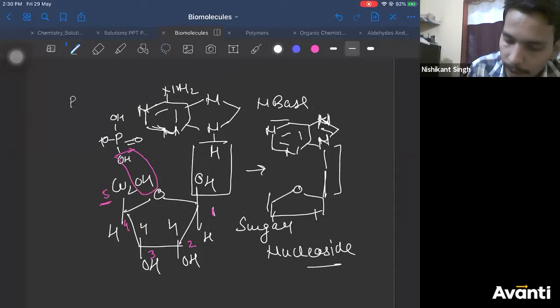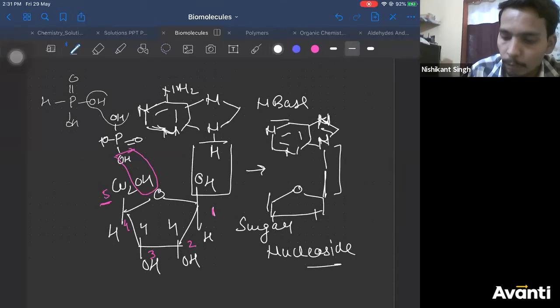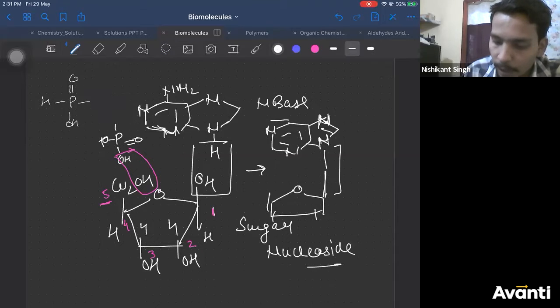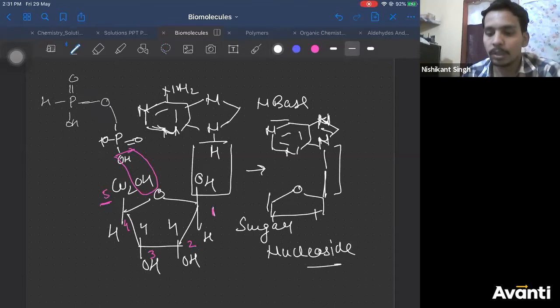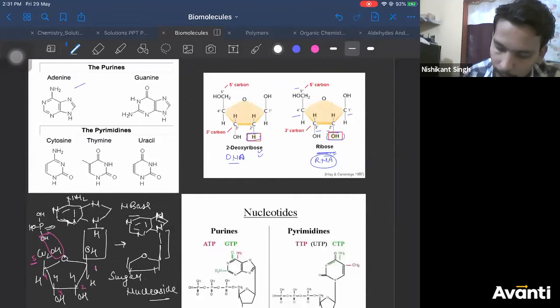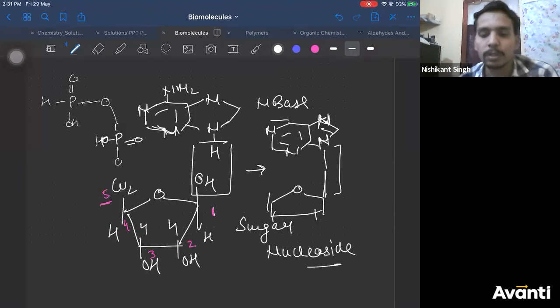Yes. P double bond O, OH, OH, OH. Then again you eliminate a molecule of water. After eliminating a molecule of water, what will you be left with? There'll be oxygen in between these two. Now this is called, see carefully. Let me remove this water also. After you have removed water from here, you'll get carbon, oxygen, phosphorus.